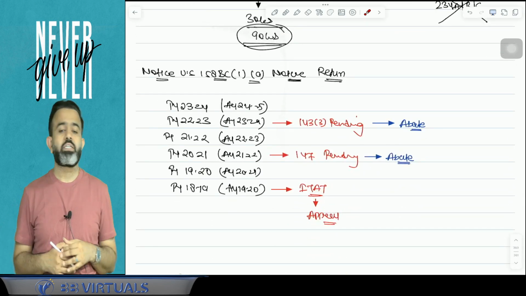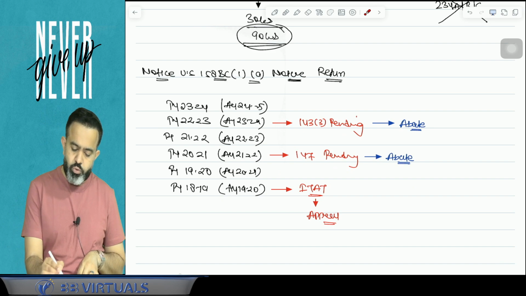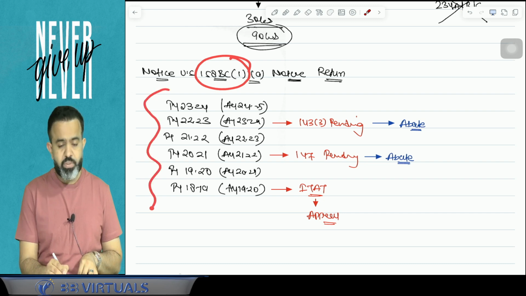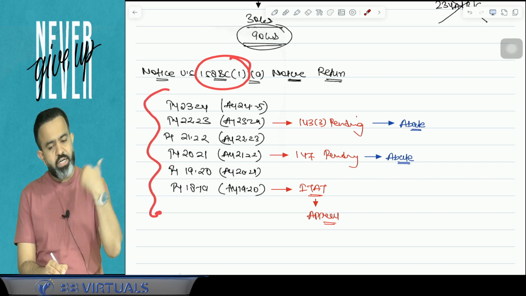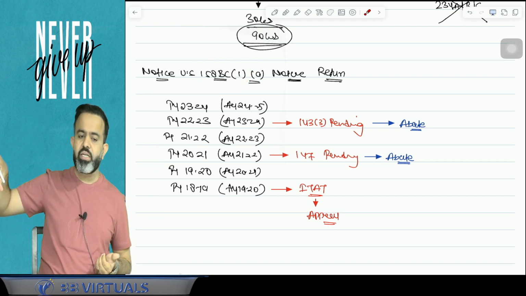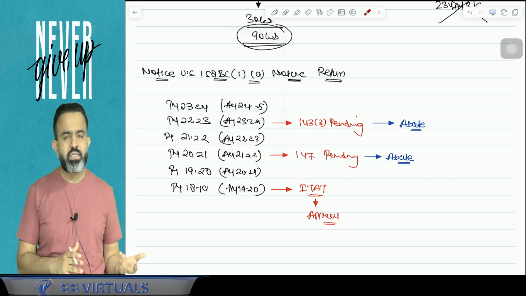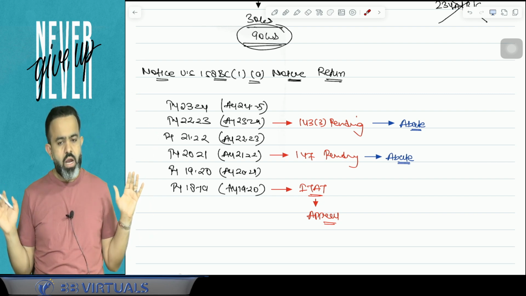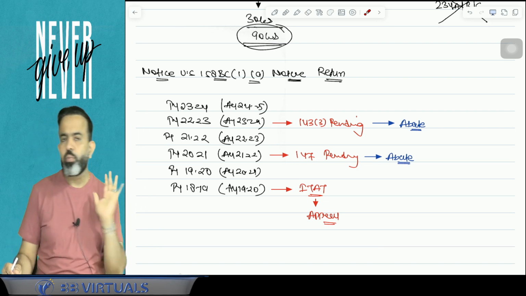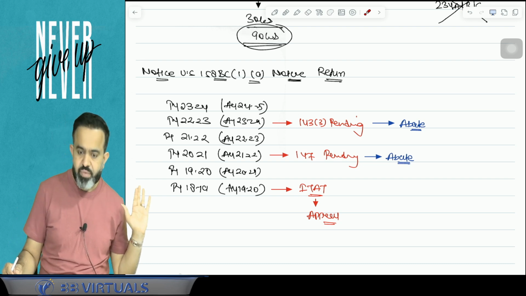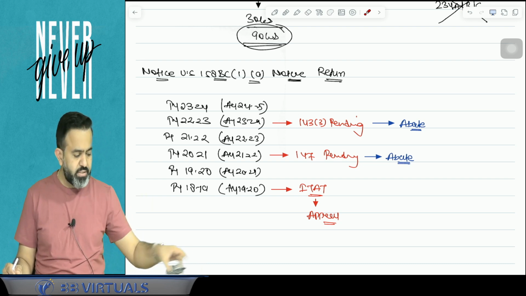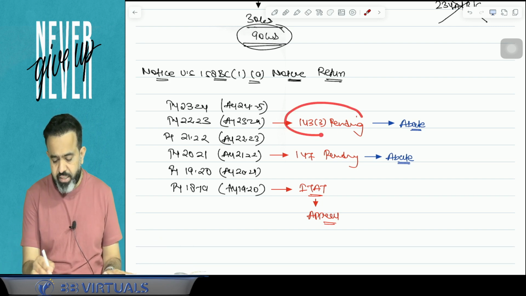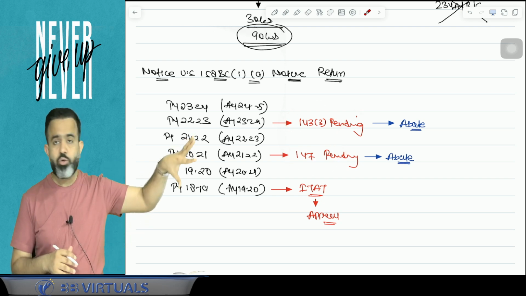In your case, suppose a search is conducted, after that the AO will issue a notice under section 158BC, and the AO will ask you to file the return of the last 6 years. Now sir, we already filed the return of the last 6 years in the normal return. Then sir, again we have to file the return of the last 6 years? The answer is yes, again you have to file the return for the block period. Now guys, if you file the return of the block period, then the AO will complete your assessment. But sir, what about any assessment pending in the last 6 years? Will that assessment continue or will it be abated?